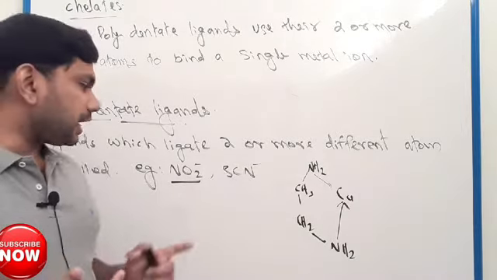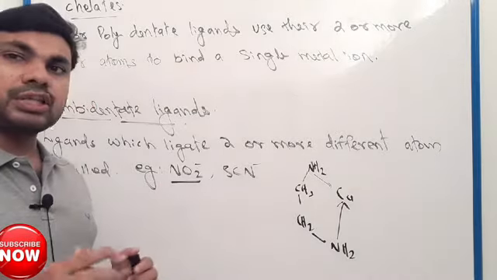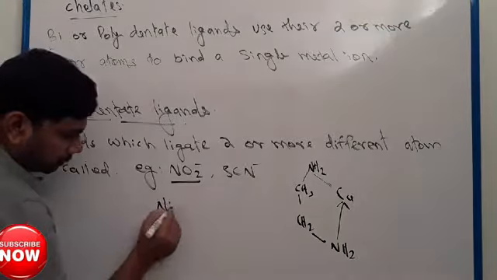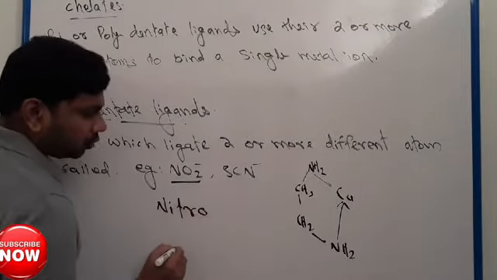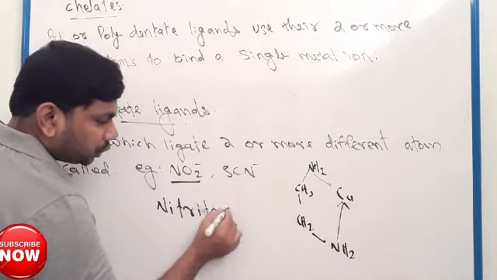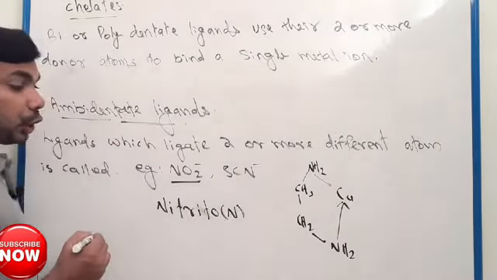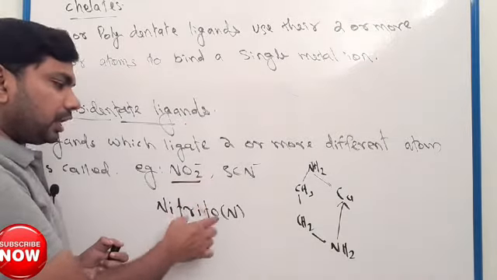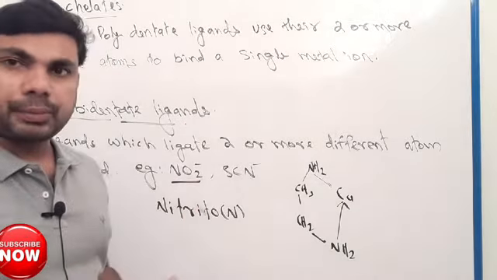Such compounds are called nitro, or you can say nitrito-N. Nitrito-N means the ligand NO2, here nitrogen donates the electron pair.